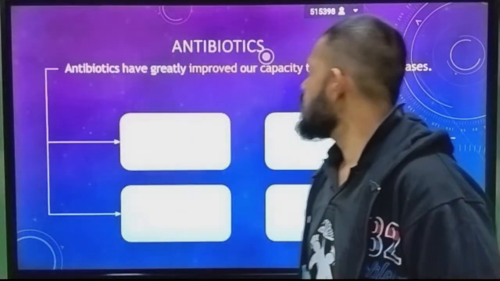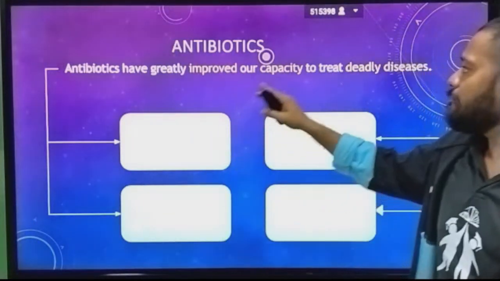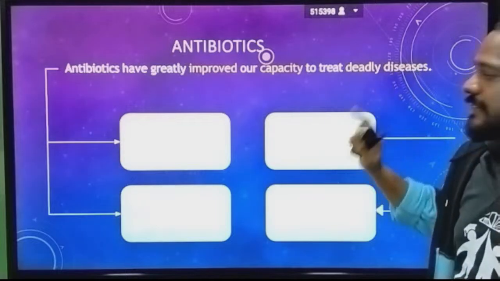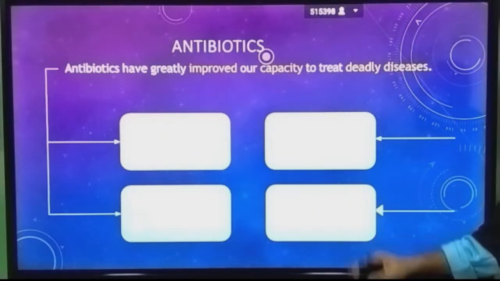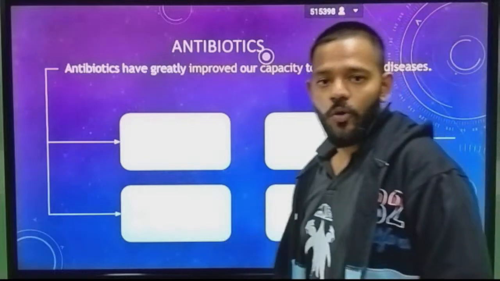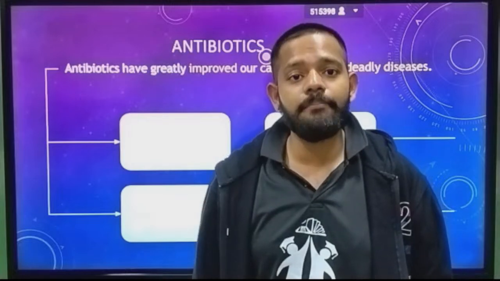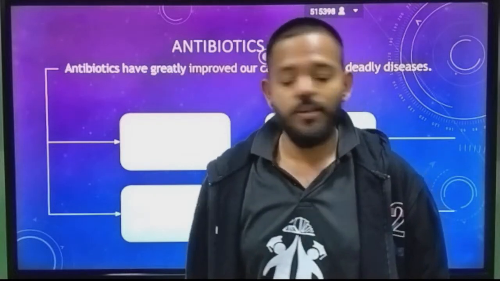Next, antibiotics have greatly improved our capacity to treat deadly diseases like plague, diphtheria, whooping cough, leprosy, and others. All these are very dangerous bacterial diseases which can be easily treated by these antibiotics.